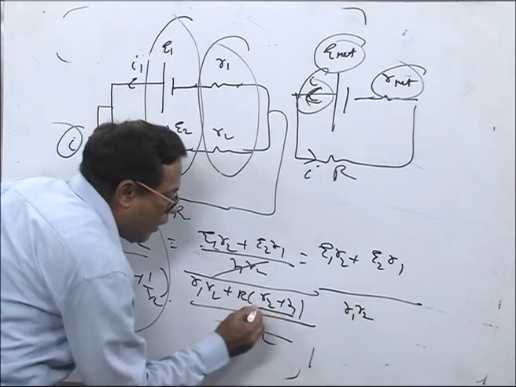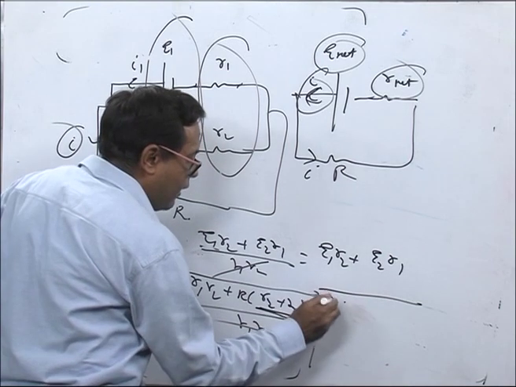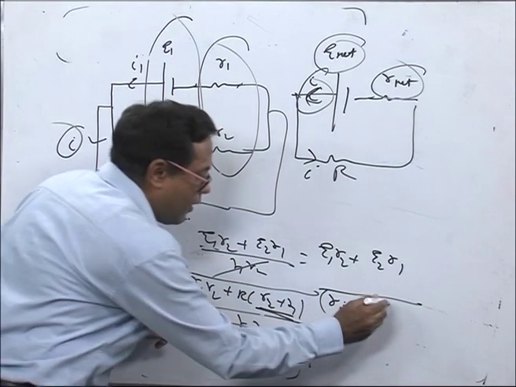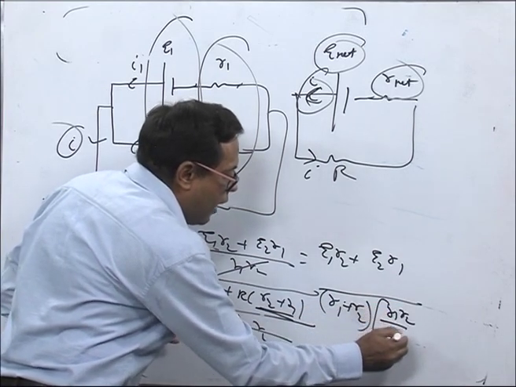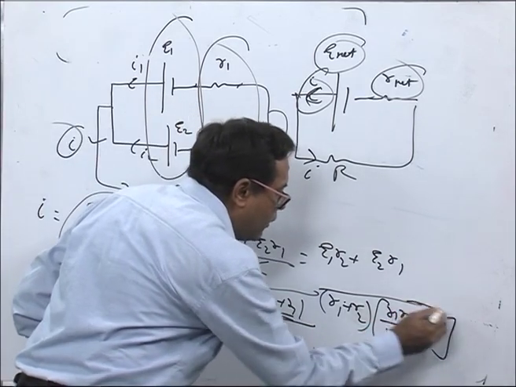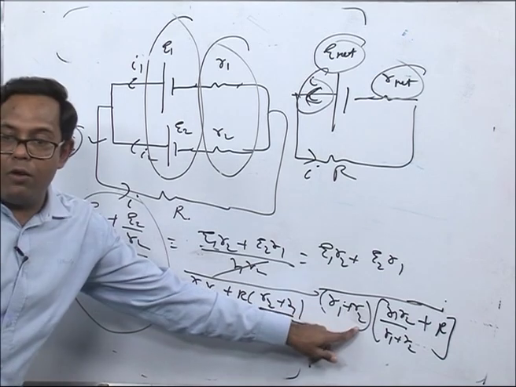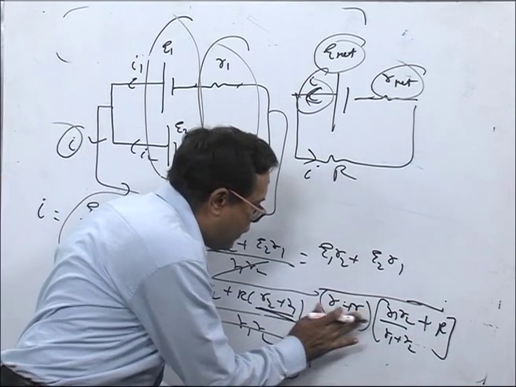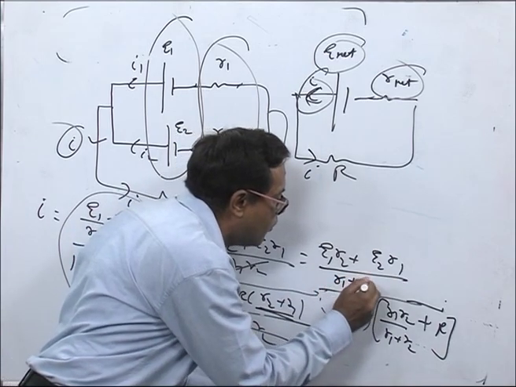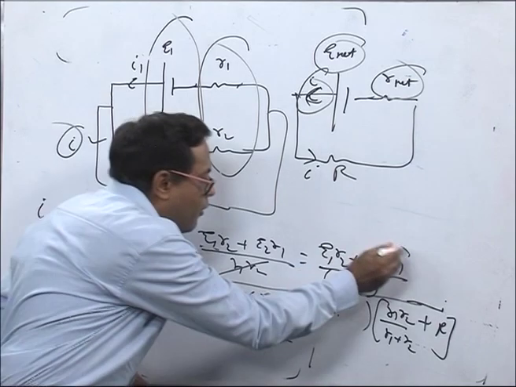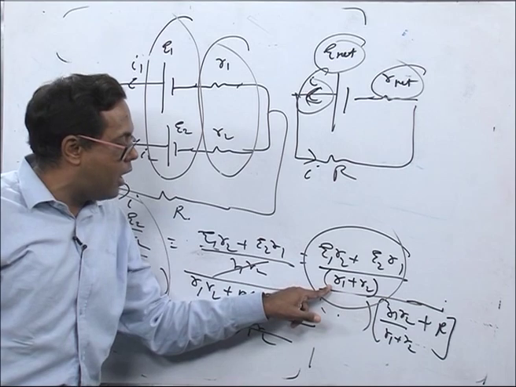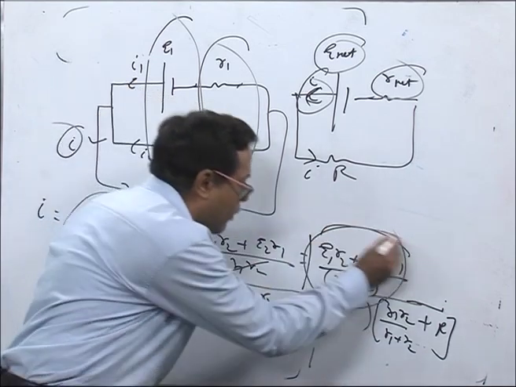If I take R1 plus R2 common, what will I get? If I take R1 plus R2 as common, here there is no R1 plus R2, so what we'll get here is R1 R2 upon R1 plus R2 plus capital R. Now this R1 plus R2, I can put over here. I'll just remove it from here, and put R1 plus R2 over here. Now in this numerator form, I divide by R1 R2.